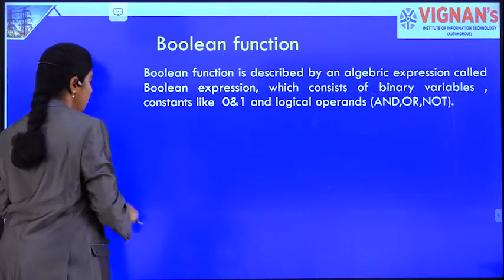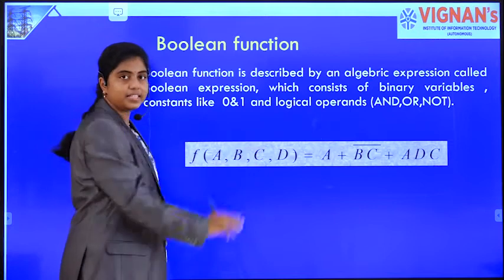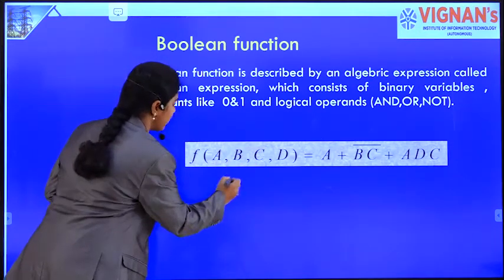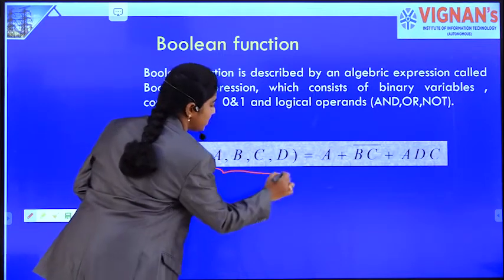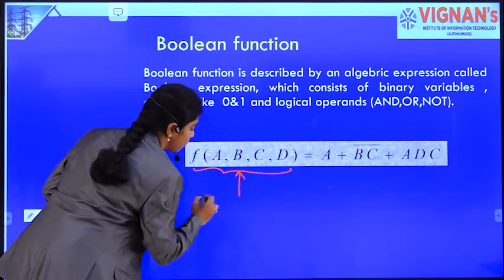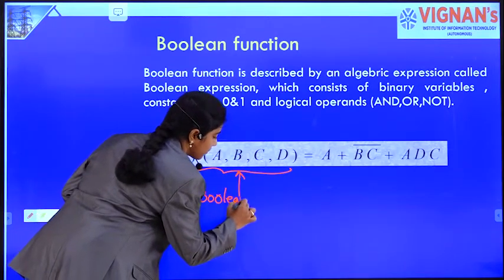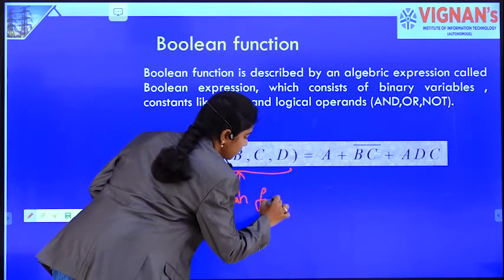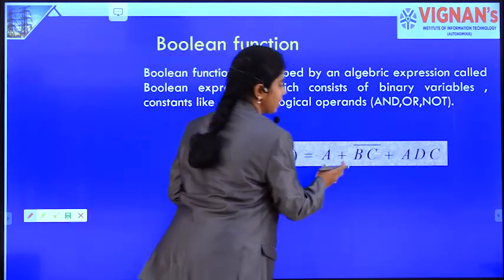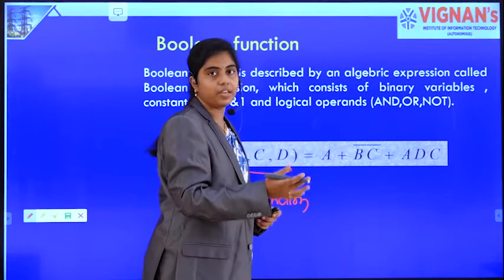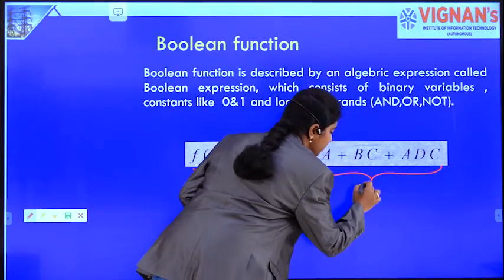Let's see an example of a Boolean function. In this expression, this one is called a Boolean function, and the expression which contains the variables is called a Boolean expression.